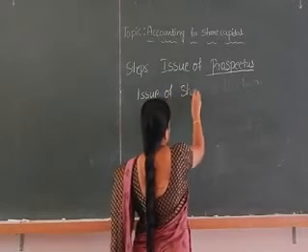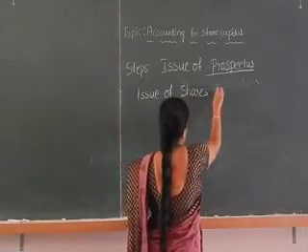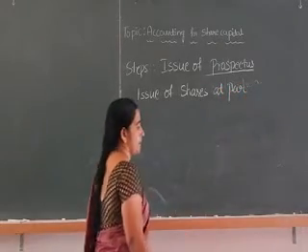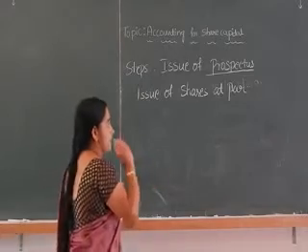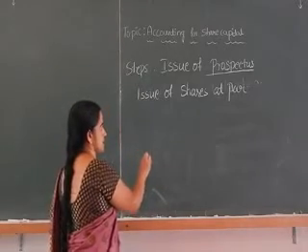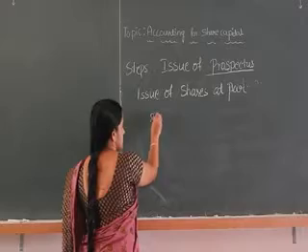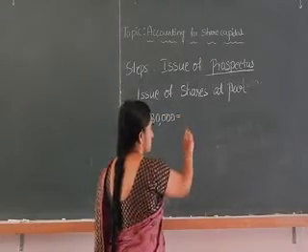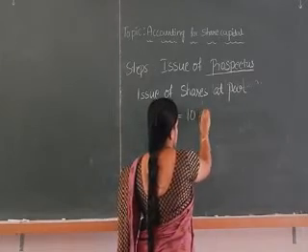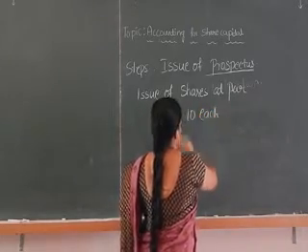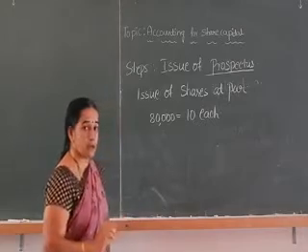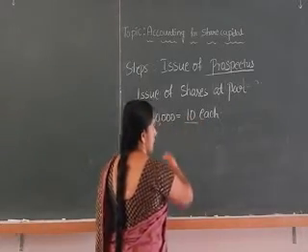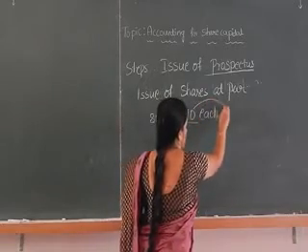Shares can be issued in 3 ways, that is issue of shares at par. Issue of shares at par means, in the previous example, the company is ready to issue 80,000 shares of how much each? That is 10 each. 80,000 shares are issued at 10 each. What is the 10 rupees? Rupee 10 is the face value.